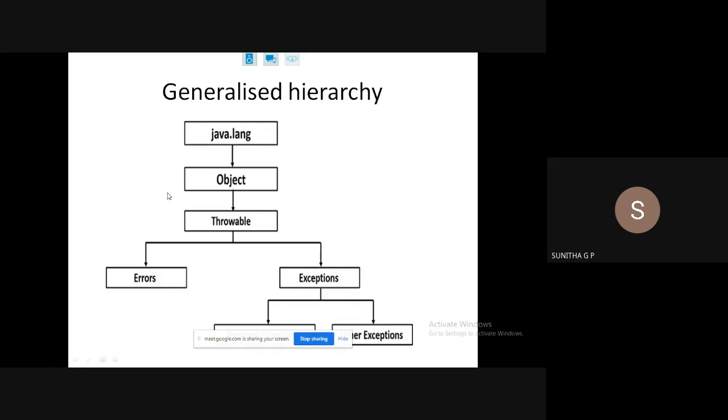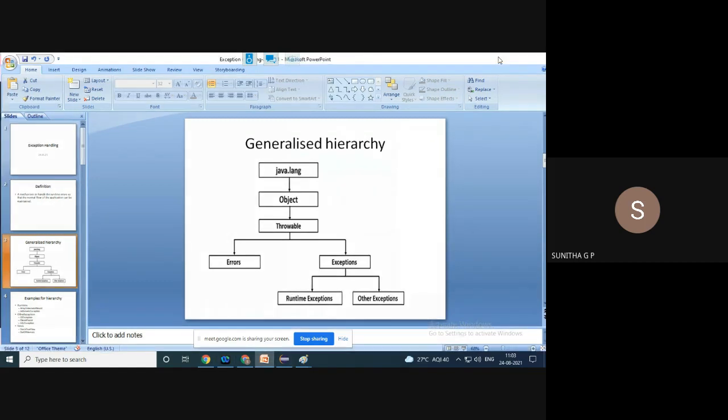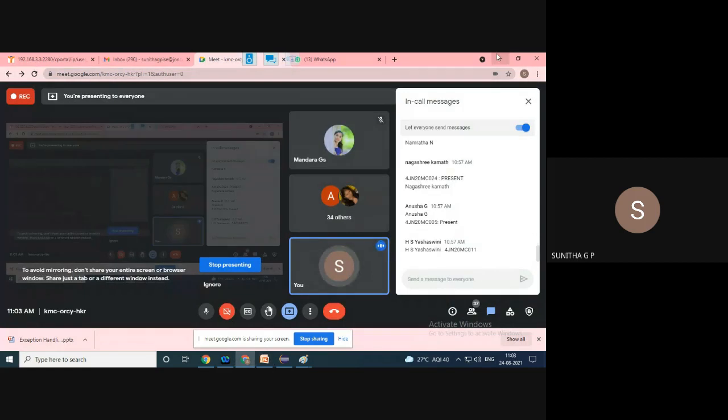Okay, so before going to the hierarchy, I'll see what is going to cause the exceptions.